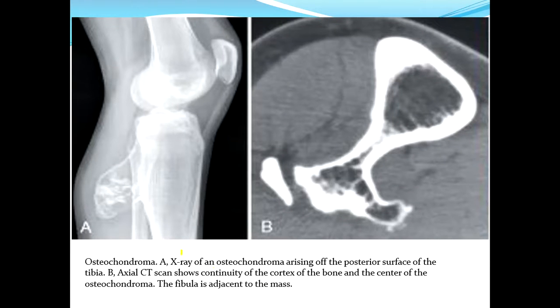Radiography. X-ray of osteochondroma arising off from the posterior surface of tibia. This is the radiograph showing osteochondroma. Axial CT shows continuity of the cortex of the bone and center of osteochondroma. Here you can see the central medullary canal of the lesion is continuous with that of the bone.